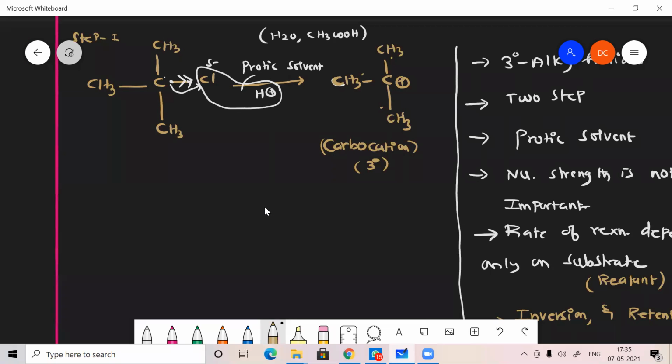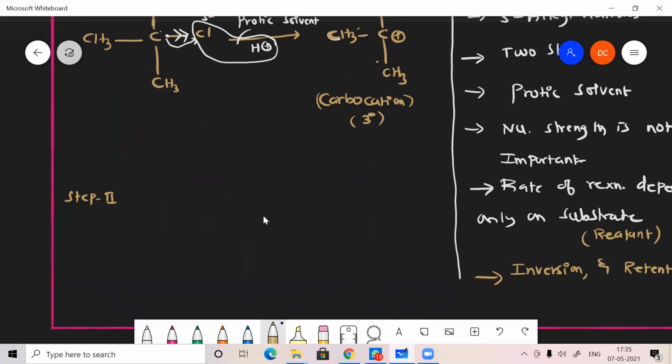Okay, so our step 2. Look at step 2. In step 2, our carbocation CH3, C, here also CH3, here also CH3. Here the positive charge is there. Our nucleophile is what? I can take any nucleophile, for example OH minus.